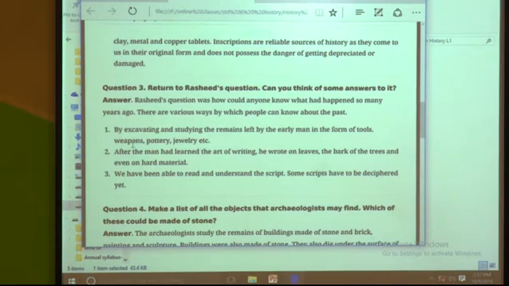First one, by excavating and studying the remains left by the early man in the form of tools, weapons, pottery, jewellery, etc. Again, after man had learned the art of writing, he wrote on leaves, the bark of trees and even on hard material. And third one, we can read and understand the script. Some scripts have yet to be deciphered.